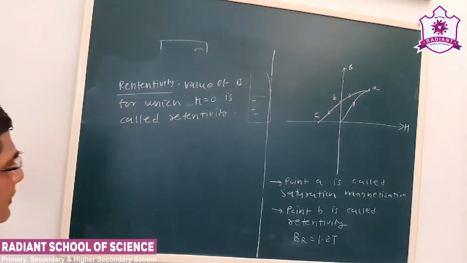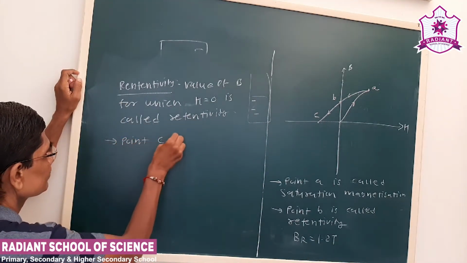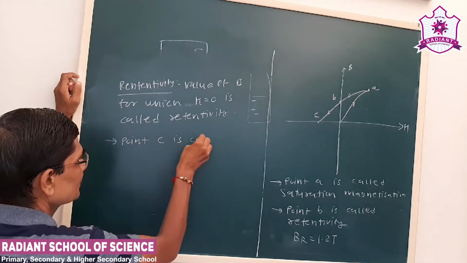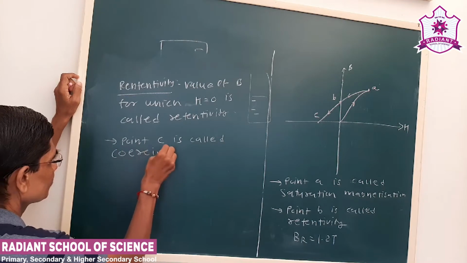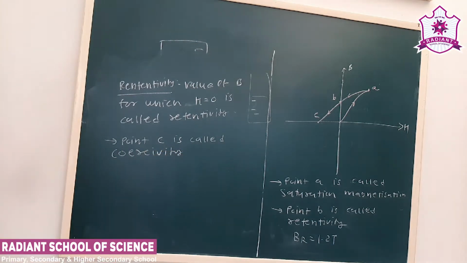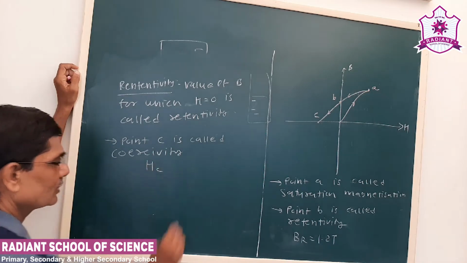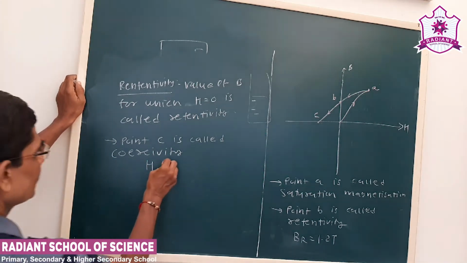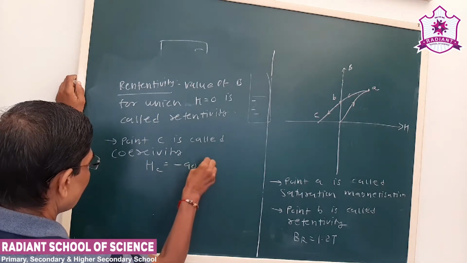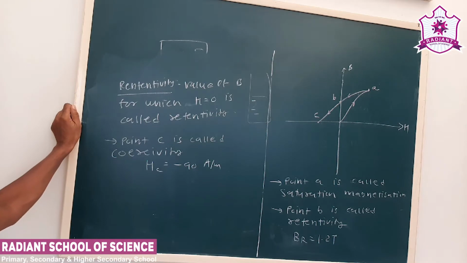So point C is called the coercivity. For a given material, the magnetic intensity at point C is minus 90 ampere per meter. These values are given in the textbook.